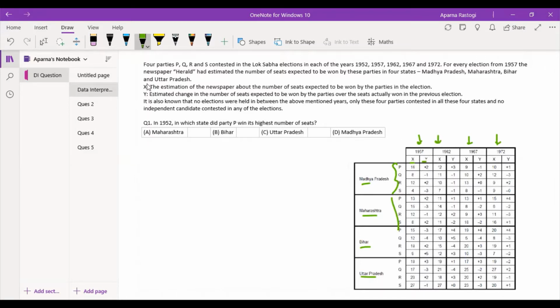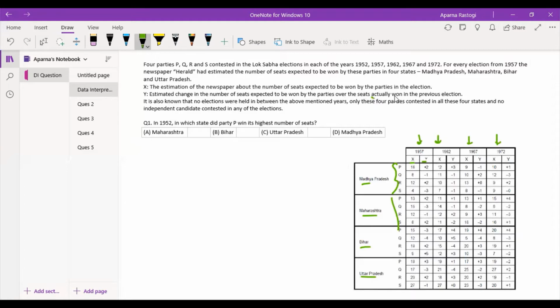X is the estimation of the newspaper about the number of seats expected to be won by the parties in the election. Like you have exit polls, that kind of thing, the newspaper has estimated the number of seats expected to be won by the party in the election. And Y is the estimated change in the number of seats expected to be won by the parties over the seats actually won in the previous election.